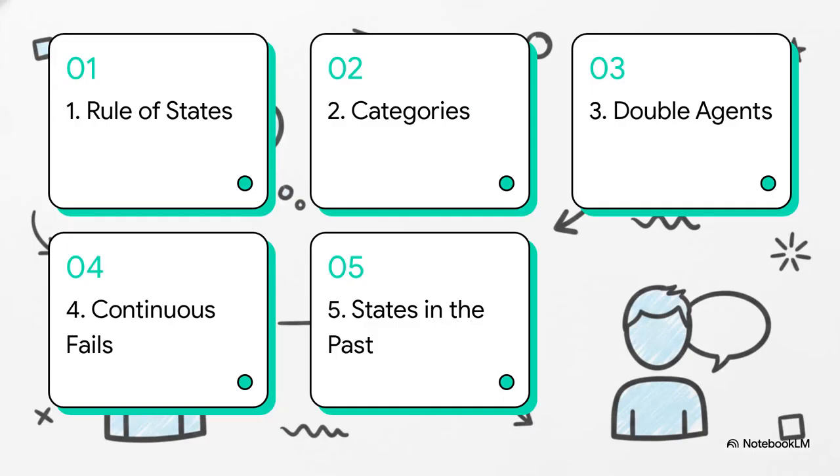We're going to peel this onion layer by layer. We'll be hitting the rule of states, the categories of stative verbs, those tricky double agent verbs, exactly why the continuous tense fails, and finally, states in the past. Let's get to it. Part 1.